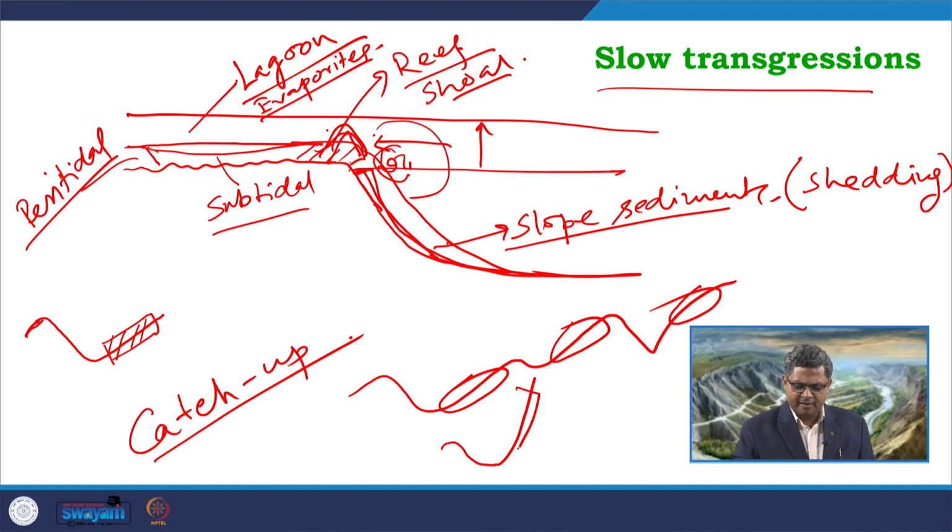So, this kind of rise is definitely a rapid rise, and the transgression will be a rapid transgression, whereas when you are looking at this kind of scenario, this is a slow transgression, and in this kind of condition it is a catch up phase for carbonate deposition across the entire carbonate platform.